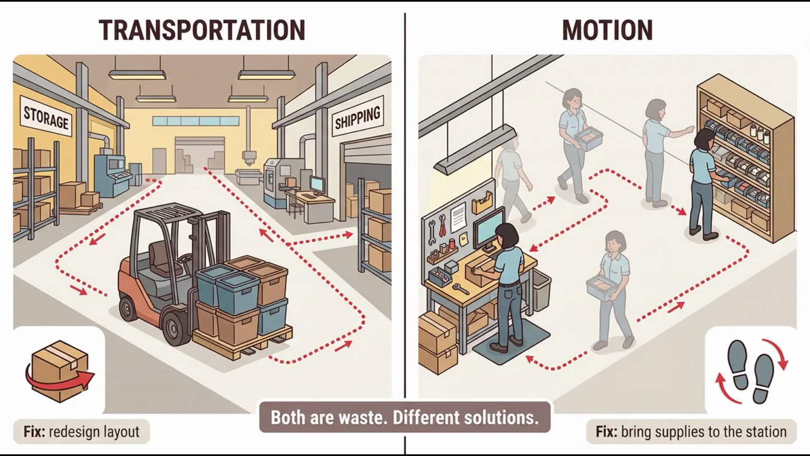Transportation waste. Moving product 5 unnecessary times? You fix that by redesigning the layout. Put the enrobing line closer to the cooling tables. Eliminate the staging area. Ship direct from the packing room instead of routing through a separate warehouse.